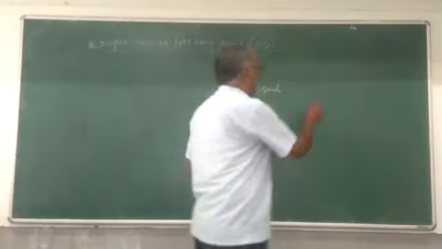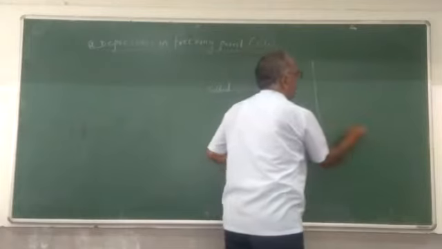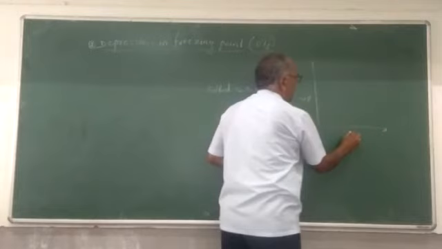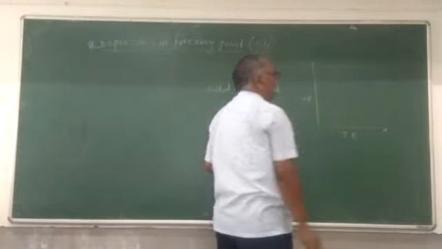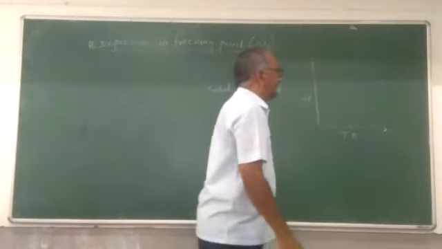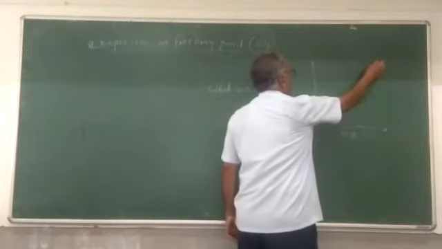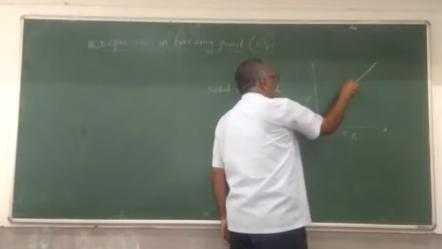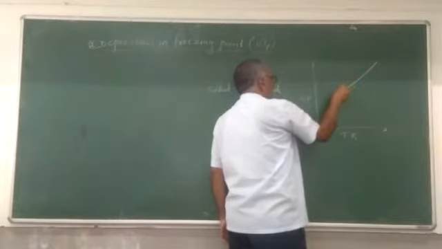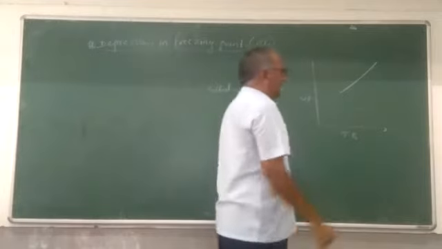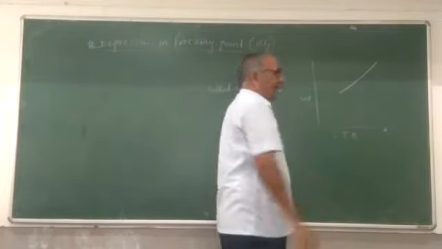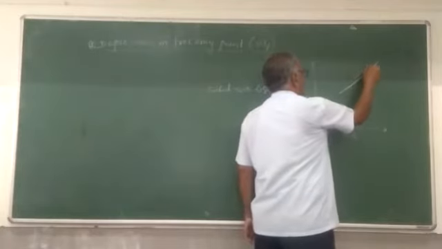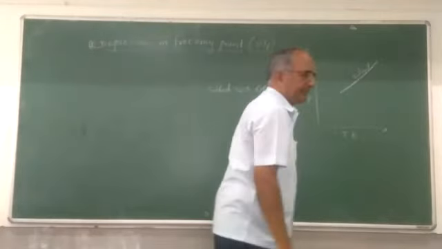When you draw the graph of vapor pressure against temperature on the Kelvin scale, as you go on decreasing the temperature, the vapor pressure of the liquid phase decreases. At a certain temperature it gets solidified. This is the solvent.